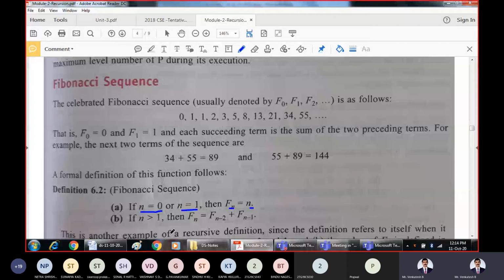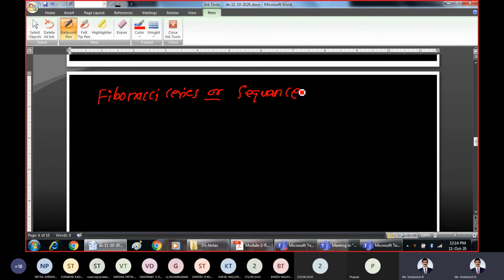I'll write it here. Here also the recursion is involved. The Fibonacci series is also called the Fibonacci sequence.